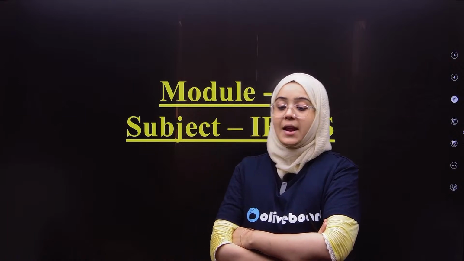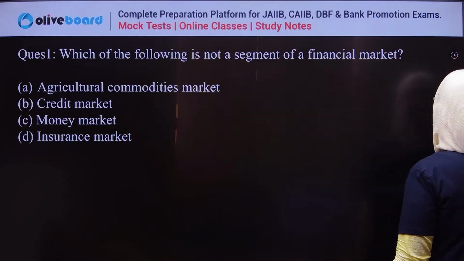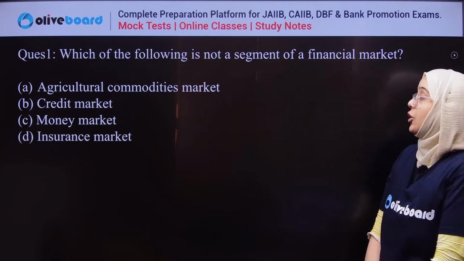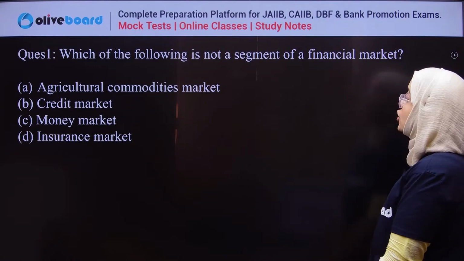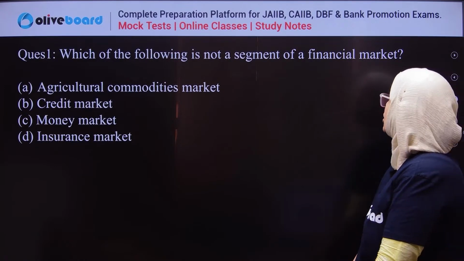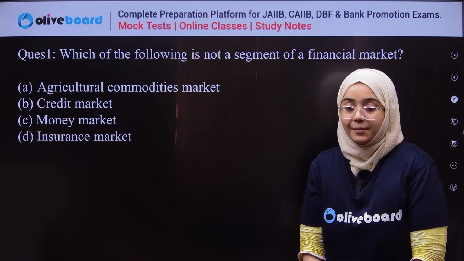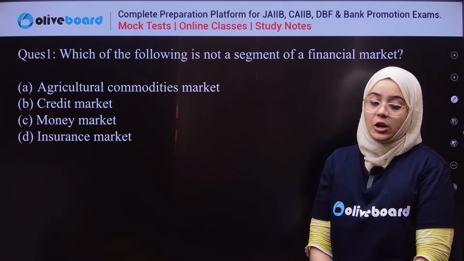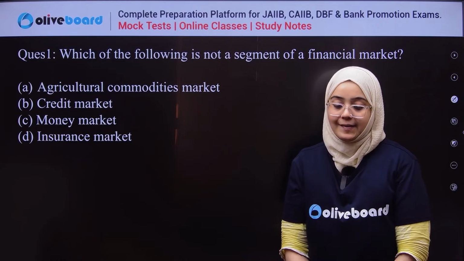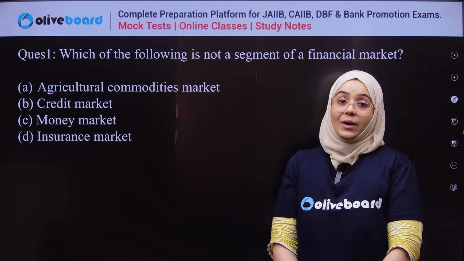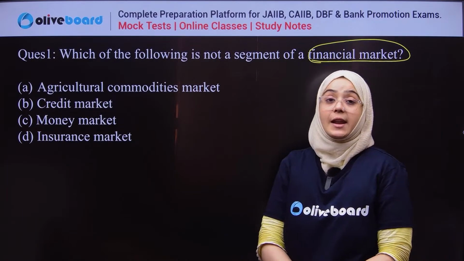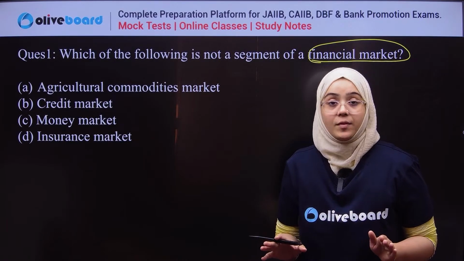Let's start the session with the very first question of the class. Which of the following is not a segment of a financial market? Agriculture, commodities market, credit market, money market, or insurance market. This is very easy. I'm starting with a very easy question. You have to select which of the following is not a segment of the financial market.